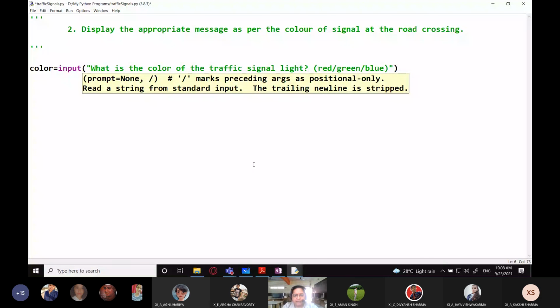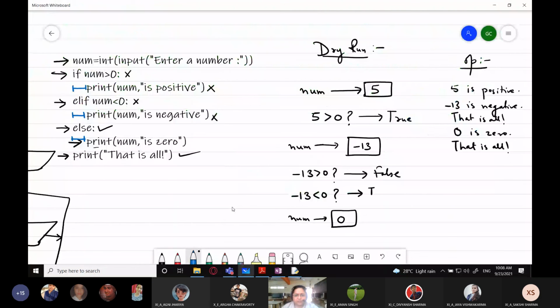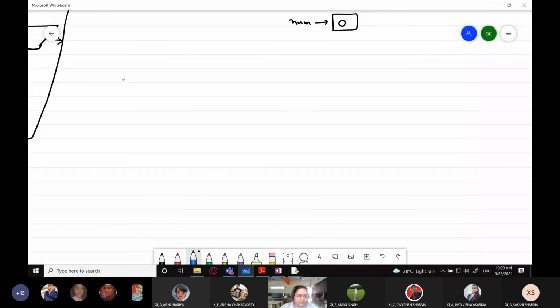You can make it even easier for the user by providing that enter only R for red, G for green, and B for blue. जितना आप यूजर के लिए इजी कर सकते हो, because see, if you ask for the actual color from the user, some users might enter red in small. Okay, some users may enter it like this, some may enter it like this, n number of combinations. Okay, so there is also a way to solve that.